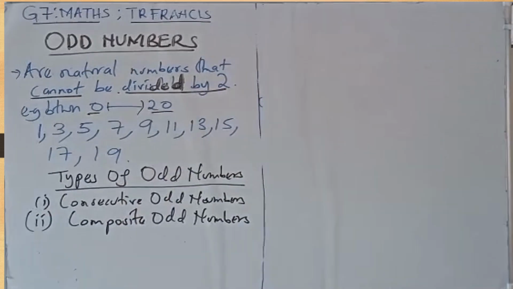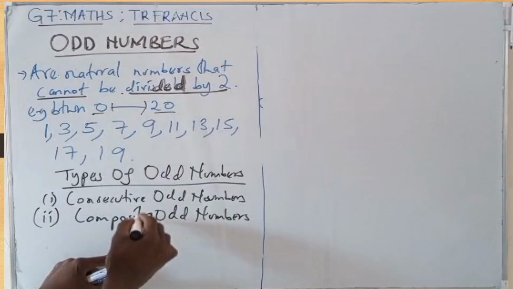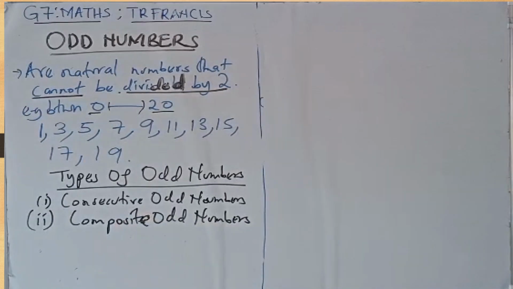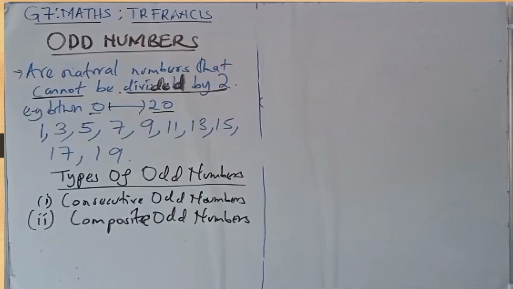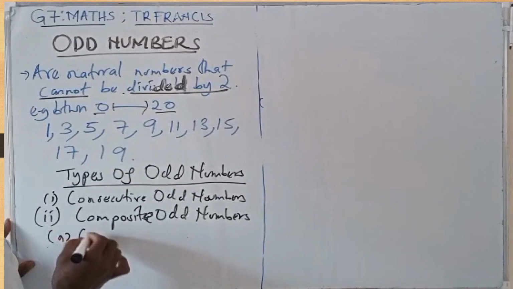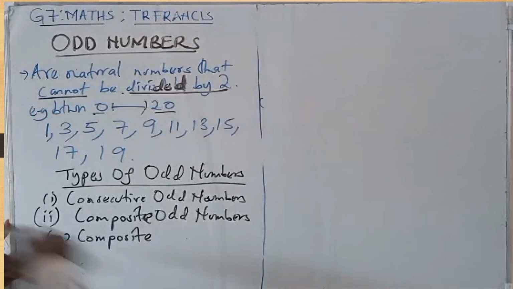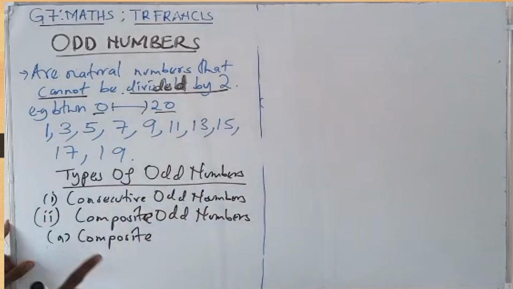Now, when we talk about types of odd numbers, we have already listed them here: composite and consecutive odd numbers. We'll start with the composite, because if you know composite odd numbers, the rest are consecutive odd numbers.